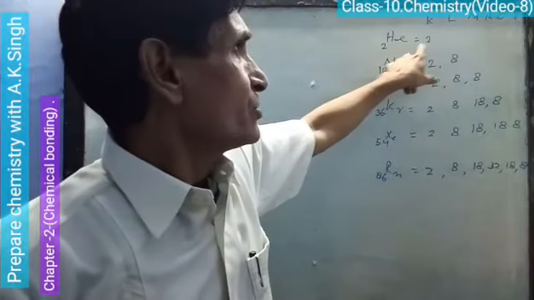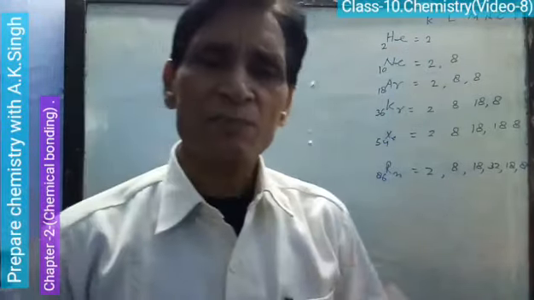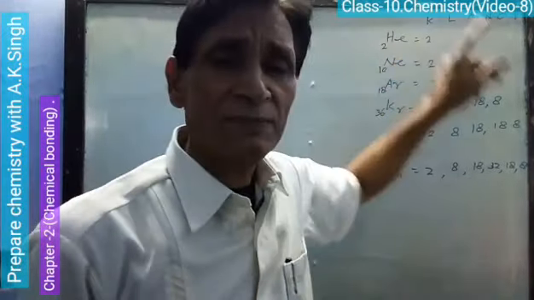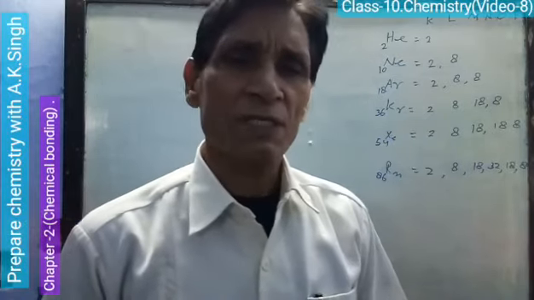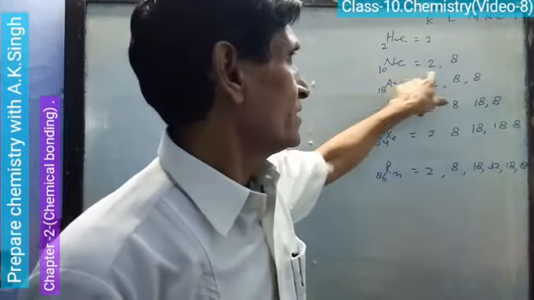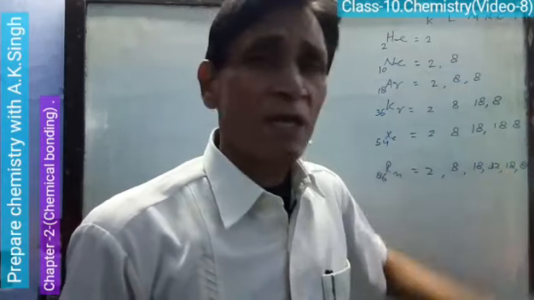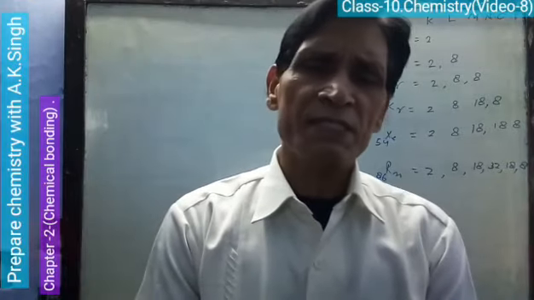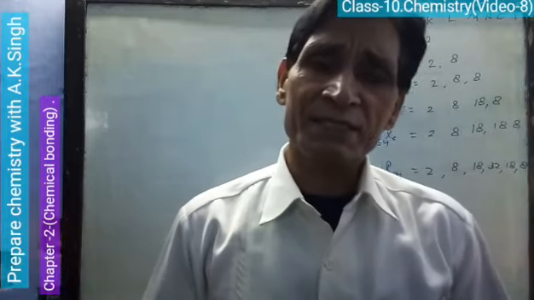Helium has 2 electrons in the outermost shell. The K shell has a maximum capacity of 2 electrons, hence it is completely filled. It cannot have more than 2. Helium has a stable electronic configuration. Neon, argon, and all the other noble gases have 8 electrons in their valence shell. Then according to the Bohr and Bury scheme, they also have a stable electronic configuration.